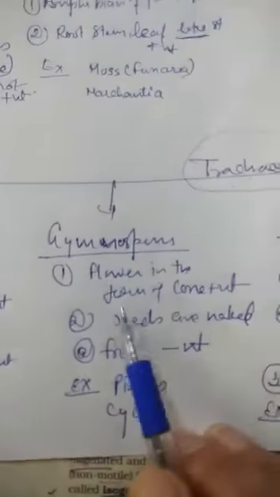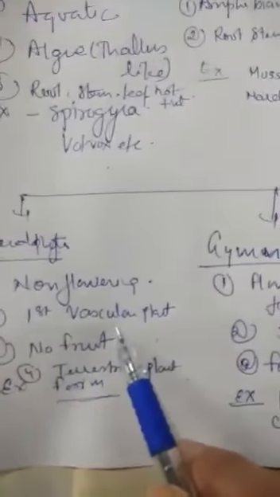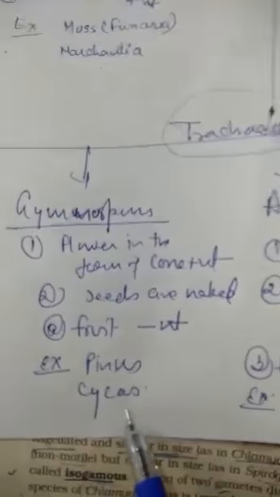What is the difference between Pteridophyta and Gymnosperm? Here also flowers are not there, but here flowers in the form of cones are present. Pteridophytes don't have seeds and fruit, but here seeds are present which are naked, and fruits are absent. Examples are Pinus and Cycas.